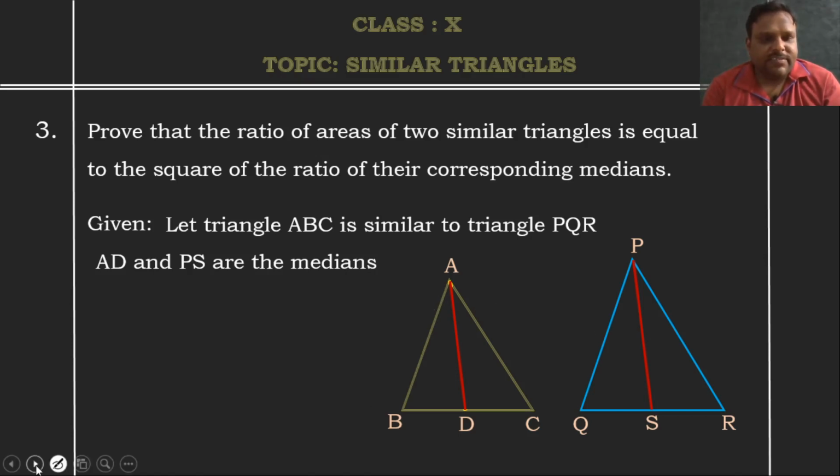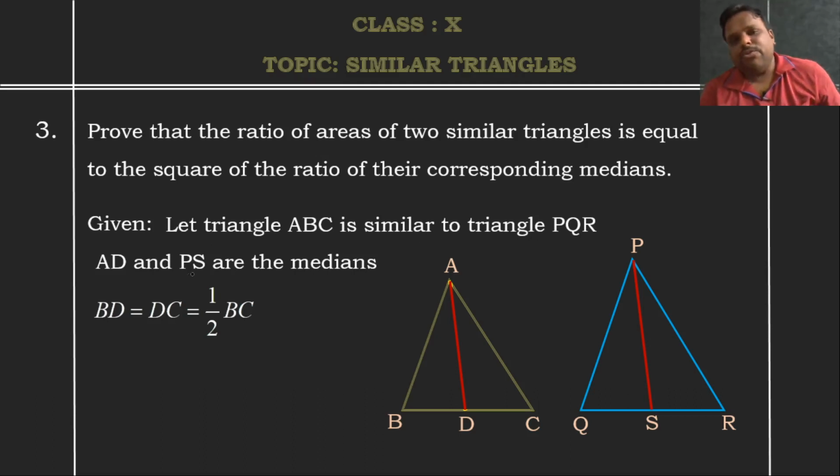Now let us see what condition is given for us. Triangle ABC is similar to triangle PQR, AD and PS are the medians. Since AD is the median, what is the definition of a median? A line drawn from the vertex which divides the opposite side into two equal parts is called a median. So since AD is the median here, obviously it divides the side into two equal parts.